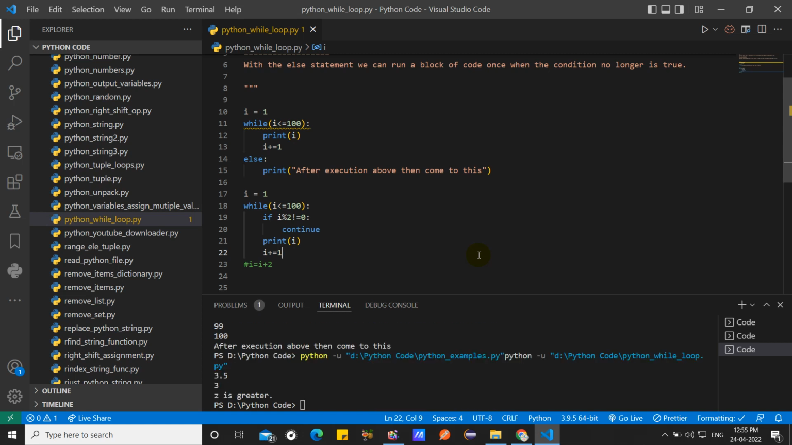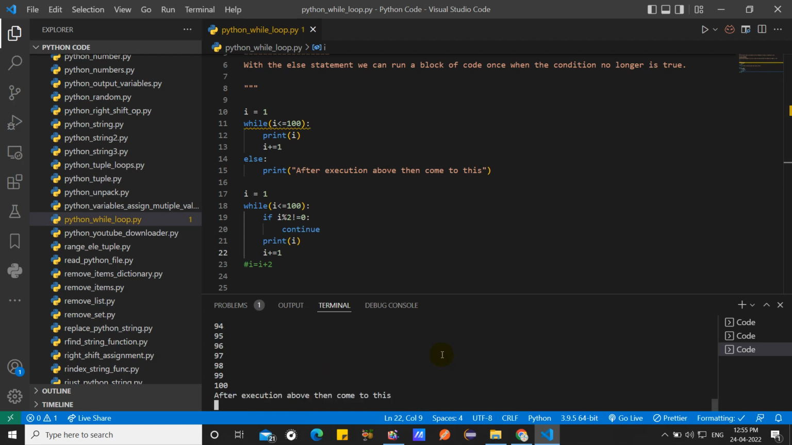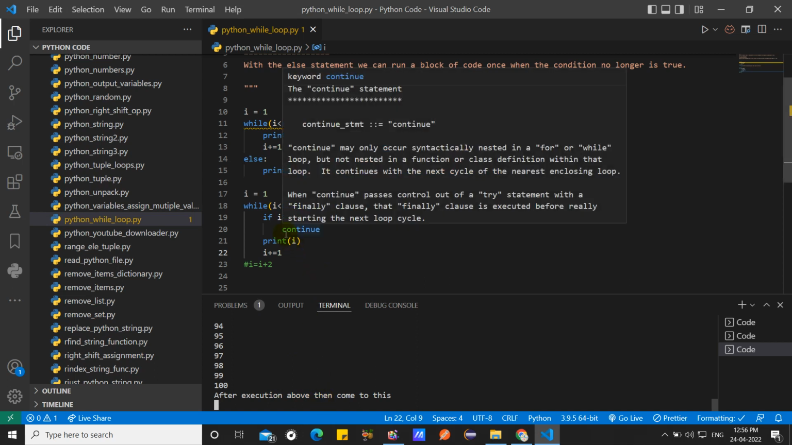How? See. After execution, what is going to happen here? Here you see there is 1 to 100. It is going to print 1 2 3 4 5 6 7 8 9 10 11 12 13 14 15 16 18 19 up to 100. And after execution, here I have written continue.